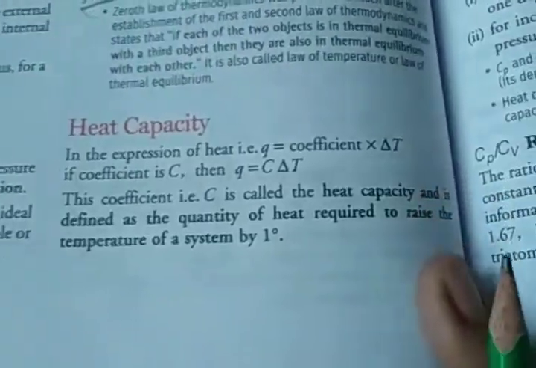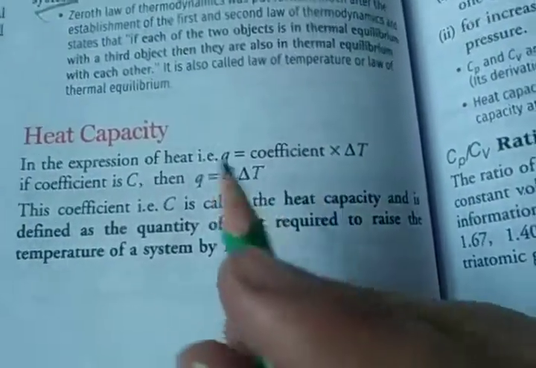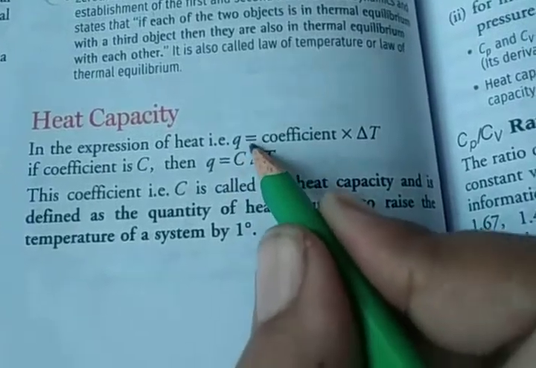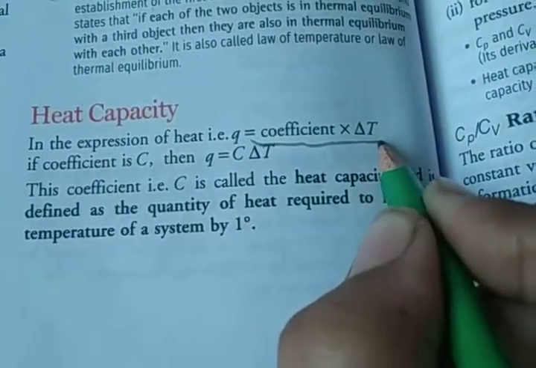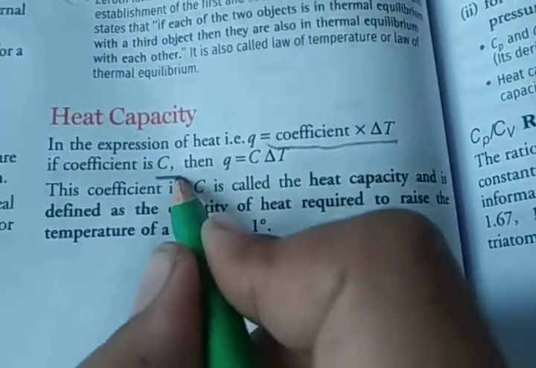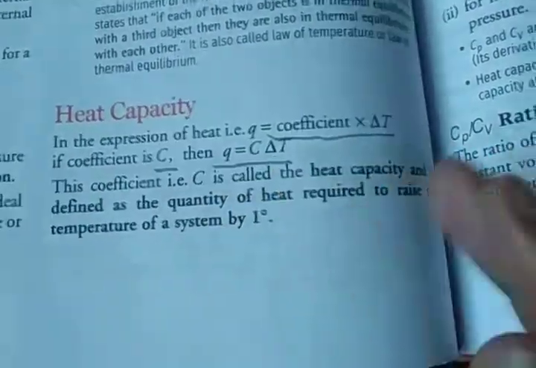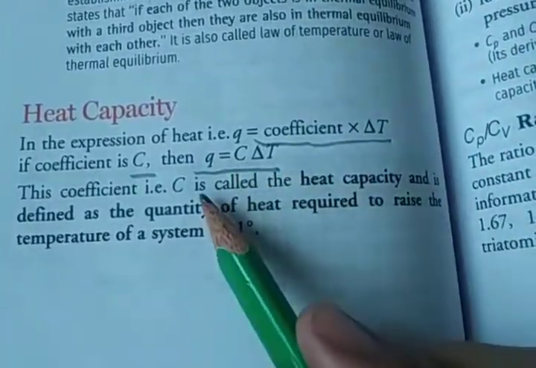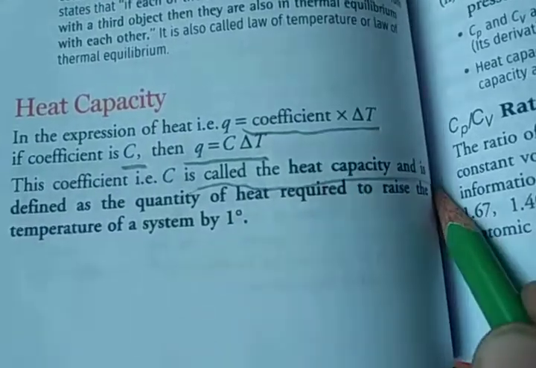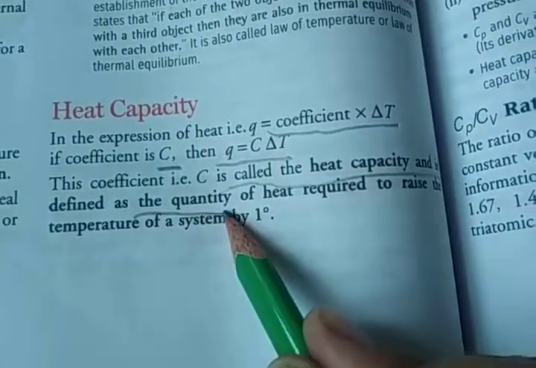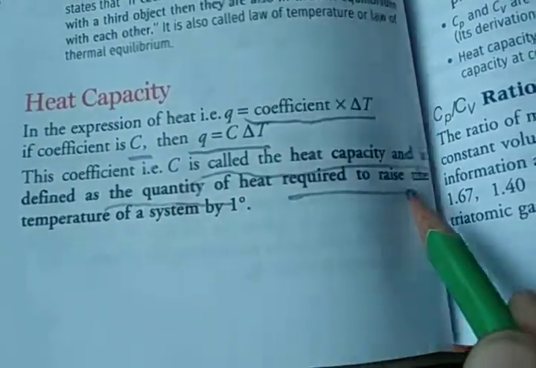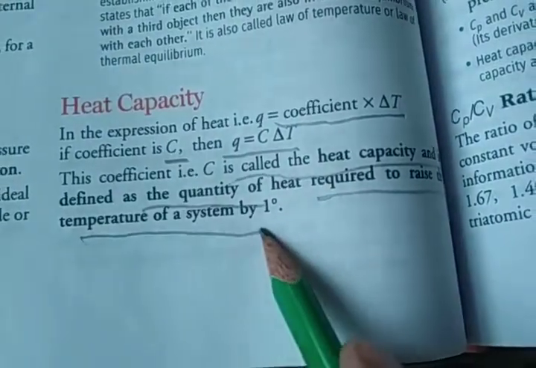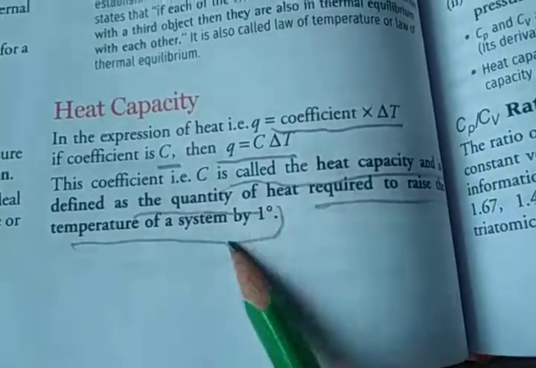Then heat capacity. In the expression of the heat, Q is equal to coefficient into delta T, and if the coefficient is C, then Q is equal to C delta T. So this coefficient C is called heat capacity and is defined as the quantity of heat required to raise the temperature of a system by 1 degree. This is the main important point.